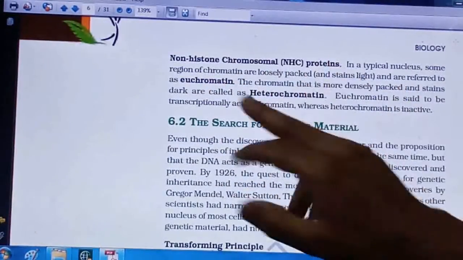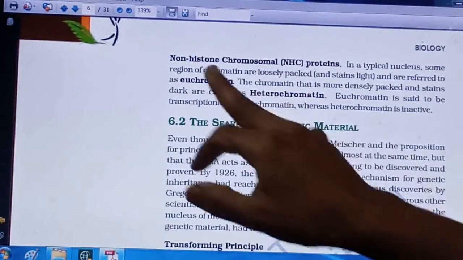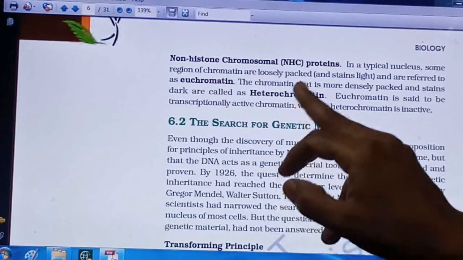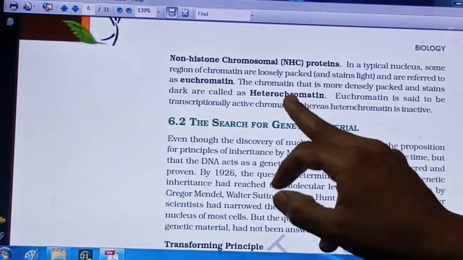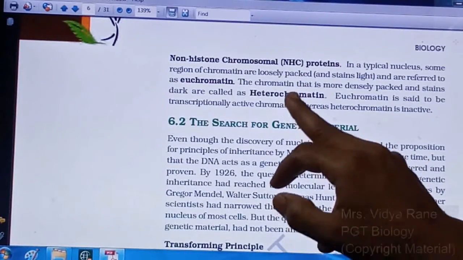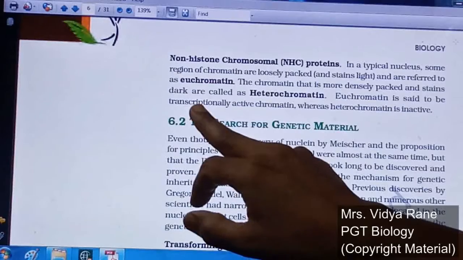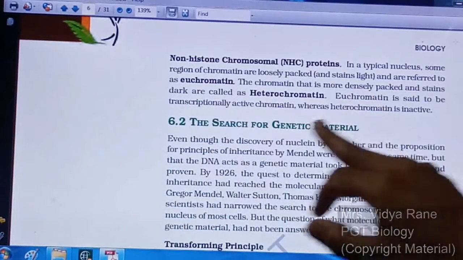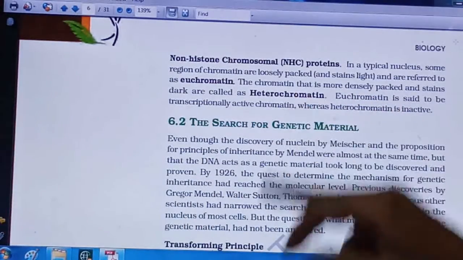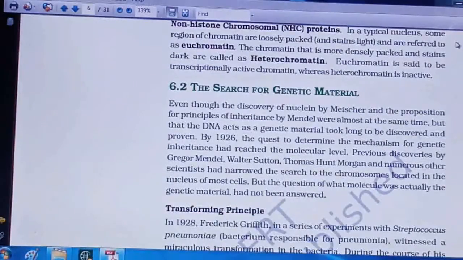For non-histone chromosomal proteins, in that, euchromatin and heterochromatin, definitions will be asked on this. Transcriptionally active chromatin is euchromatin. Transcriptionally inactive chromatin is heterochromatin. This you have to remember.